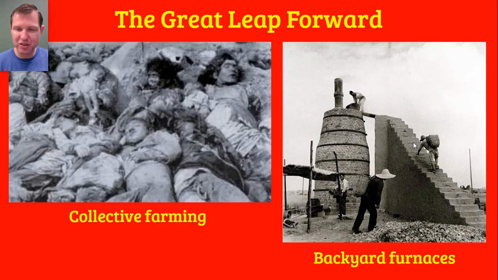So Mao encouraged people out in the countryside, the peasants, to build furnaces and fire them with coal and take all of this old scrap steel that they had lying around in the form of old tools and things and melt that steel down to produce more steel, because the steel mills in the cities were producing a lot of steel, but not as much as Mao hoped. And so now he wanted to mobilize the peasants to also melt down old objects to produce more steel.